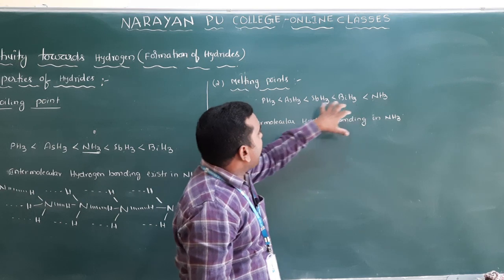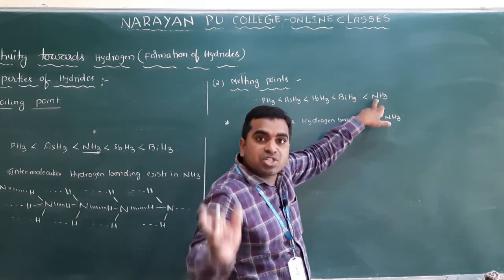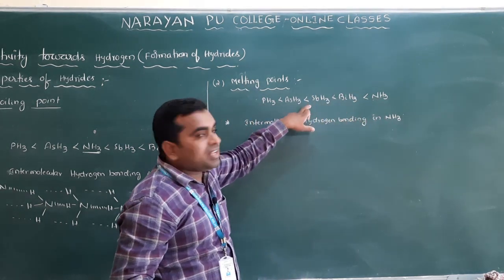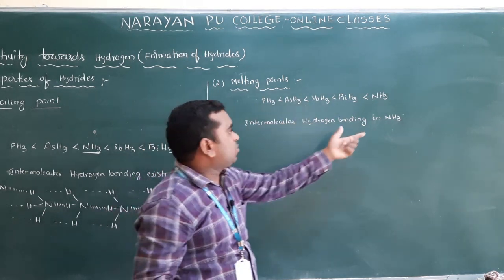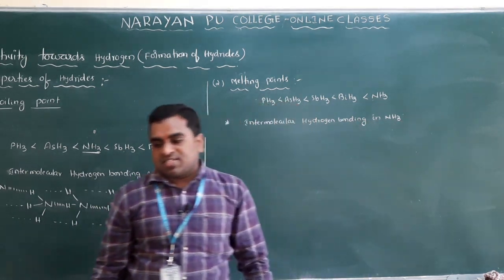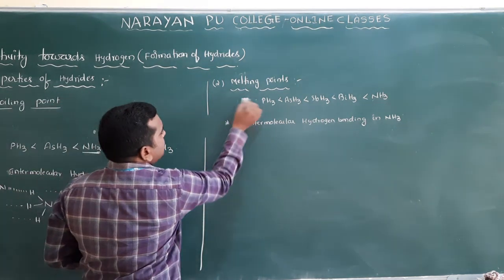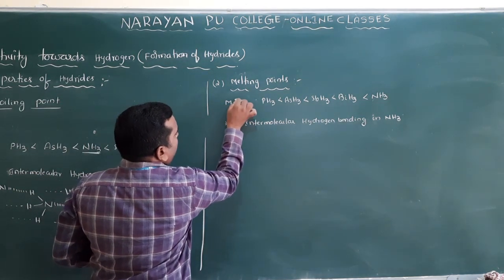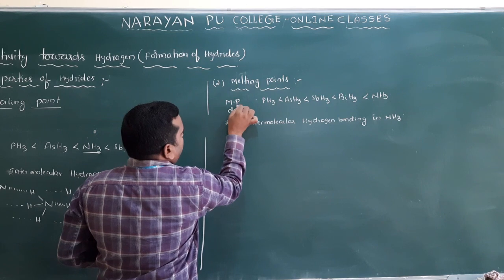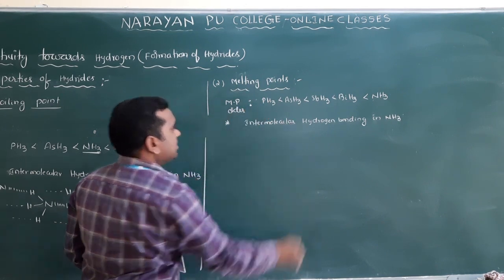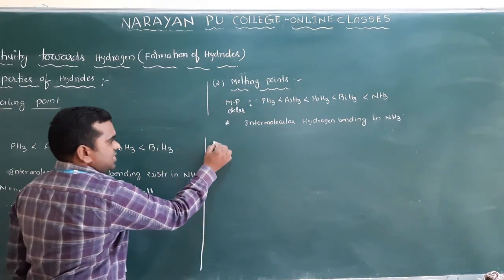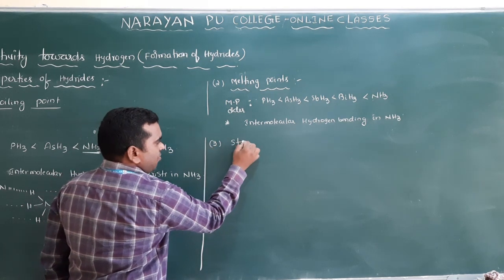So these van der Waals forces here, hydrogen bond dominates here, van der Waals forces, so that's why it will have the highest melting point. Clear? And the next one, the third one, is the order of melting point. Clear? And the next one is stability of hydrides.